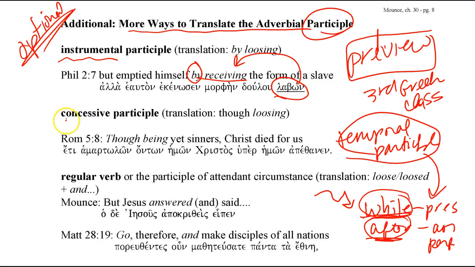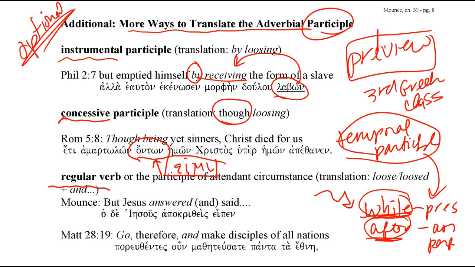And you might sometimes translate things as a concessive participle. So instead of "while" or "after," you use the conjunction "though." So "though being sinners," or "though we were sinners, Christ died for us." And here, ontōn is the present participle for "being." Sometimes it can be translated as a regular verb.